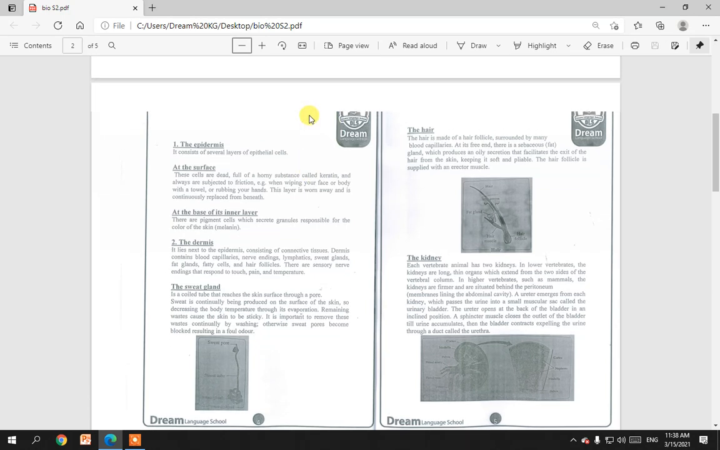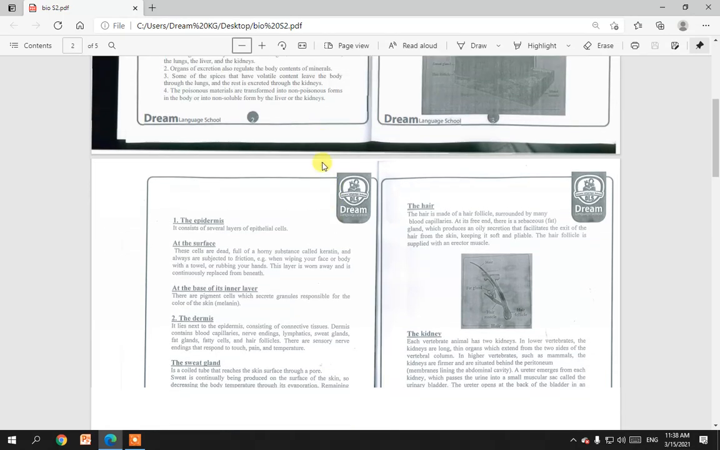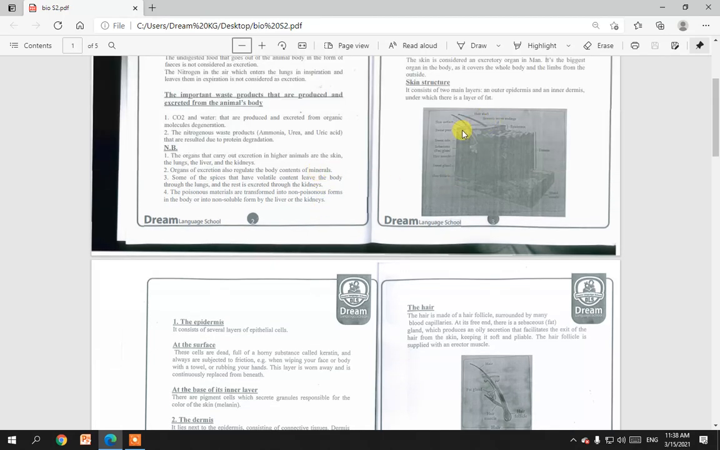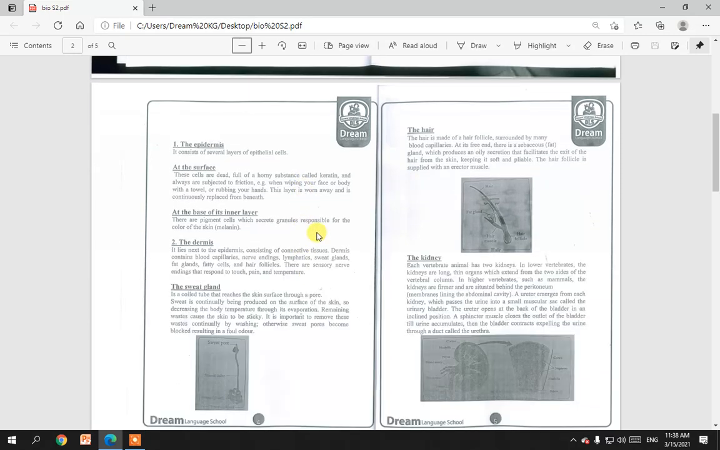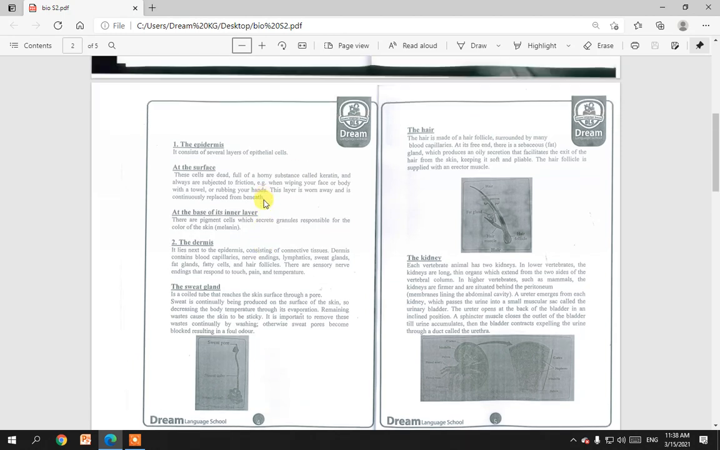The epidermis consists of several layers of epithelial cells. At the surface there are dead cells full of horny substance which contains keratin. Keratin is a protein which is always subjected to friction. When wiping your face or body with a towel or rubbing your hands, this layer is worn away and continuously replaced from beneath. At the base of the inner layer there are special pigment cells which secrete granules called melanin, which gives the skin its color.